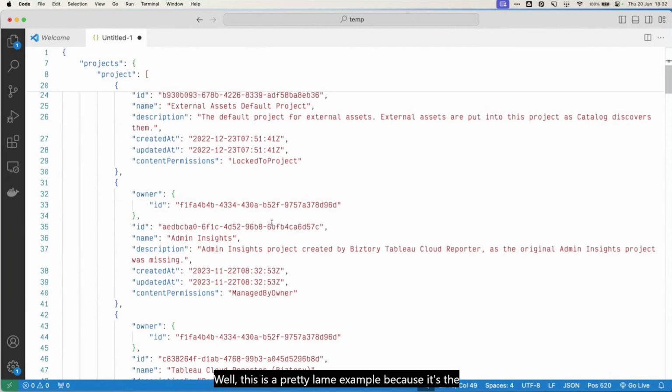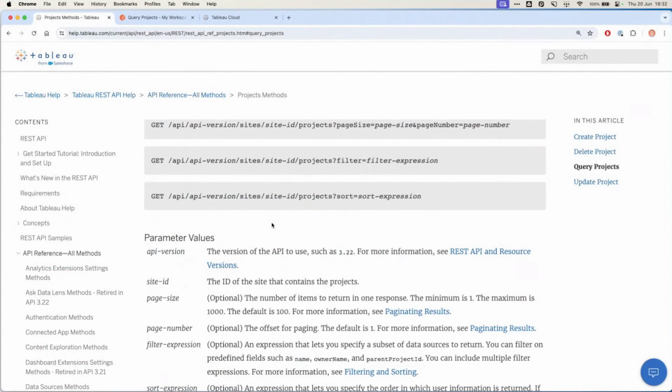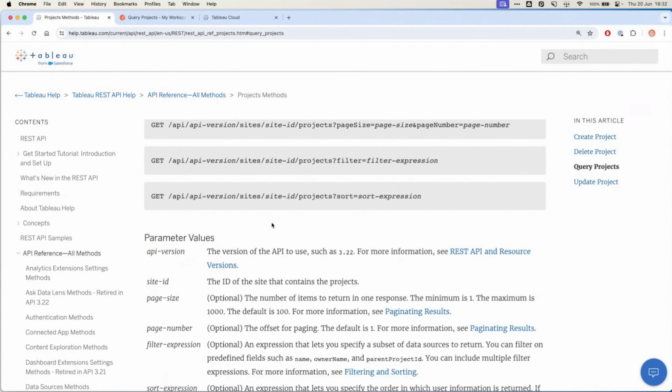Well, this is a pretty lame example because it's the official documented way. It's the REST API, and everyone can find what's going on just by reading the documentation. But we're going to get to the next step, and that's going to become really interesting. Remember how we said we're going to first talk to Tableau in an official manner? Well, now we're going to start wiretapping or eavesdropping in a conversation, and that should be closer to what was promised in the title of the session, Hacking Tableau 101.